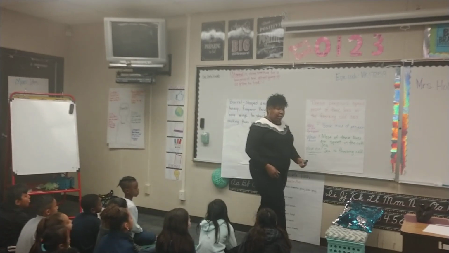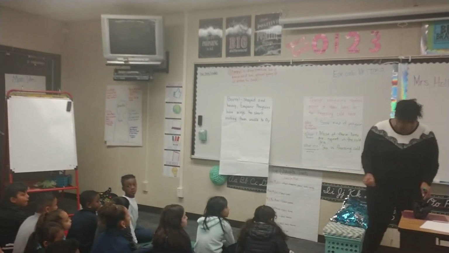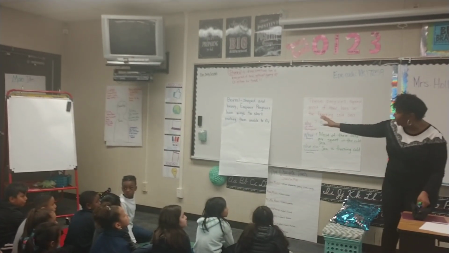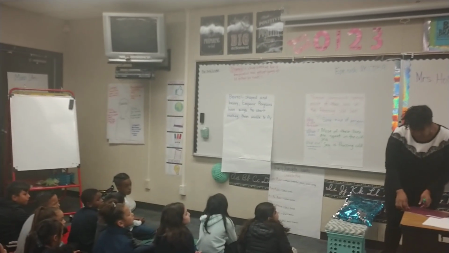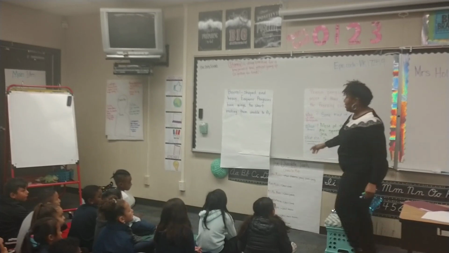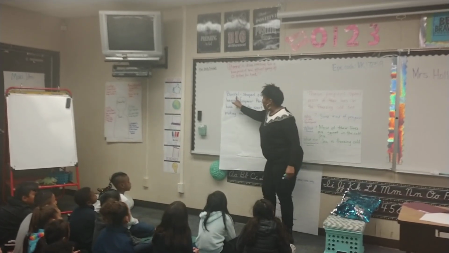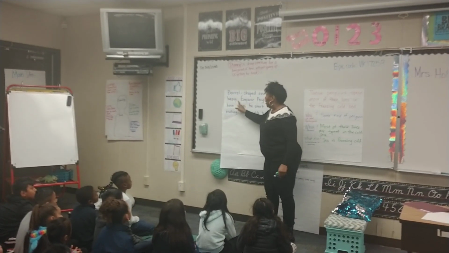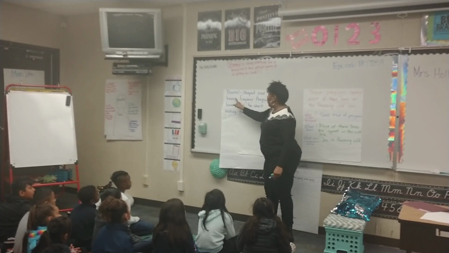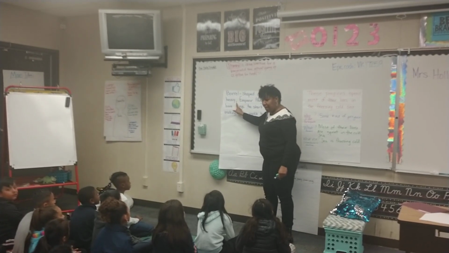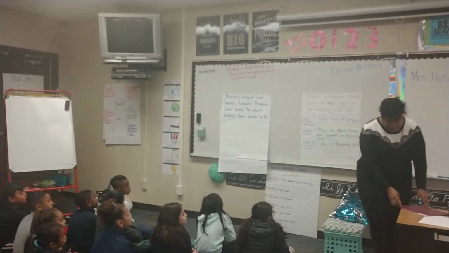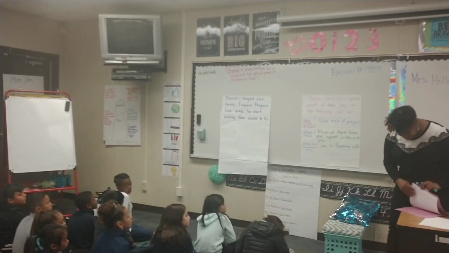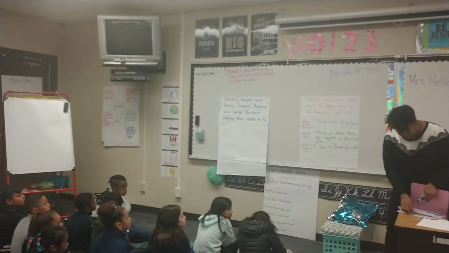So with this one, is who this sentence is about right in the front? Yes. No, it's not right in the front. And we have this comma right here. So we have all of this information right here, but from the beginning all the way to our comma, do we know who the sentence is about yet? No. So sometimes authors don't put the subject of the sentence right at the beginning.